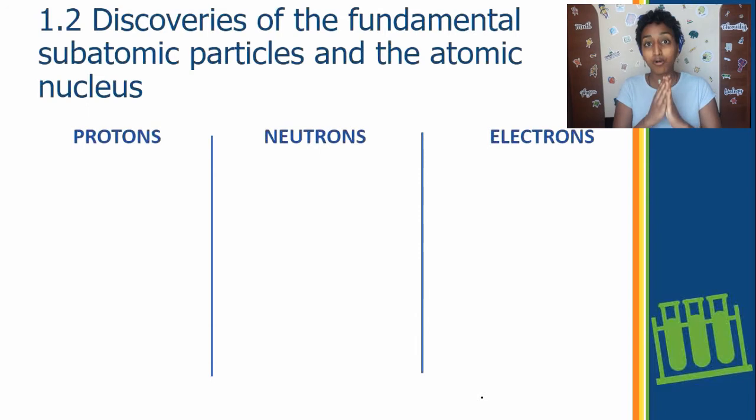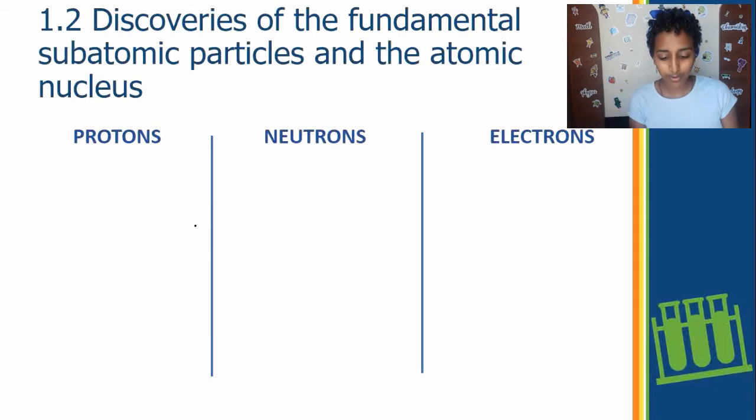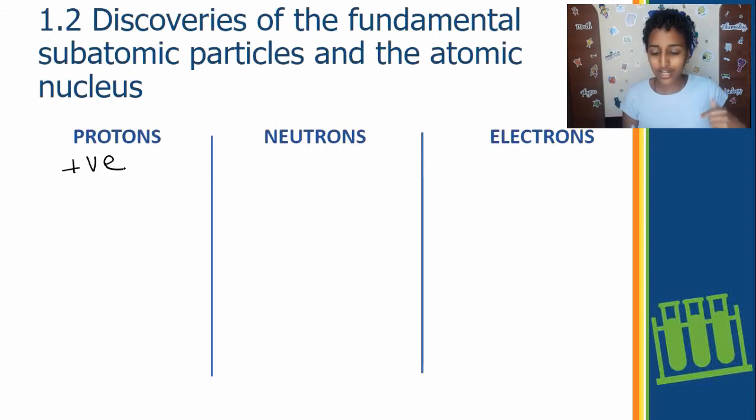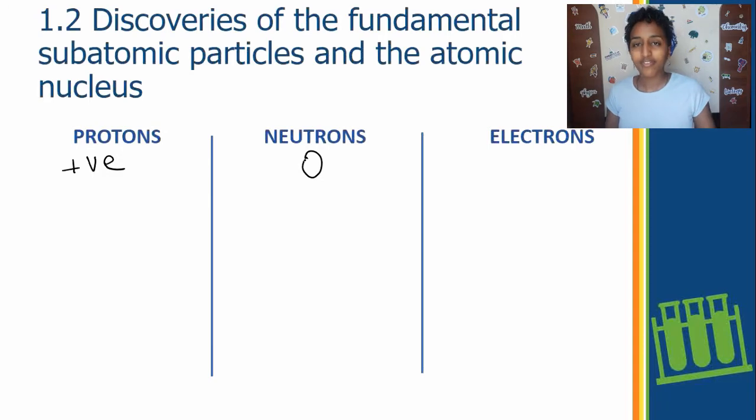Let's go through the properties of each of these subatomic particles individually. First, protons. An easy way to remember what the charge of a proton is starts with a P, so protons, positive. All right, so protons are positively charged. Be warned, don't use the same trick for neutrons. Neutrons are not negatively charged, but you can say neutrons have no charge, or a charge of 0. That leaves electrons, and electrons have negative charges.